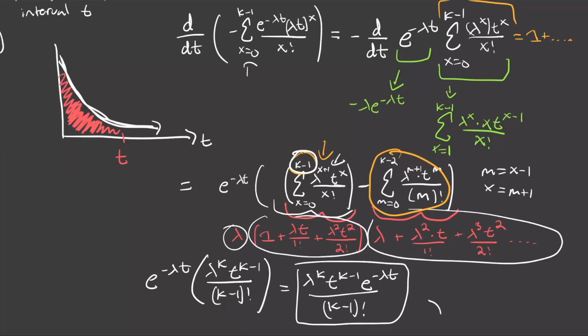There's a ton of different ways that people write the PDF of the gamma distribution. This one right here is basically called the rate form, and there's another one called the scale form, where all you do is you take theta and you set that equal to 1 over lambda. So lambda is just equal to 1 over theta, and then you could just plug that in, and that's how you get that PDF. So this right here would be scale form if you plug this in, and then this one right here would be rate form. And people call k the shape parameter and lambda the rate parameter.